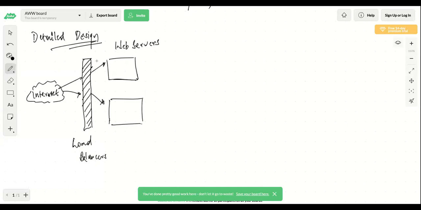Okay, so you have load balancers. Then this is the first layer of interaction where your client talks to your server, and at this layer itself you do a bunch of authentication. You might have heard of authentication and authorization, and this is the layer where you do a bunch of both. You validate whether the user is a genuine user or not.